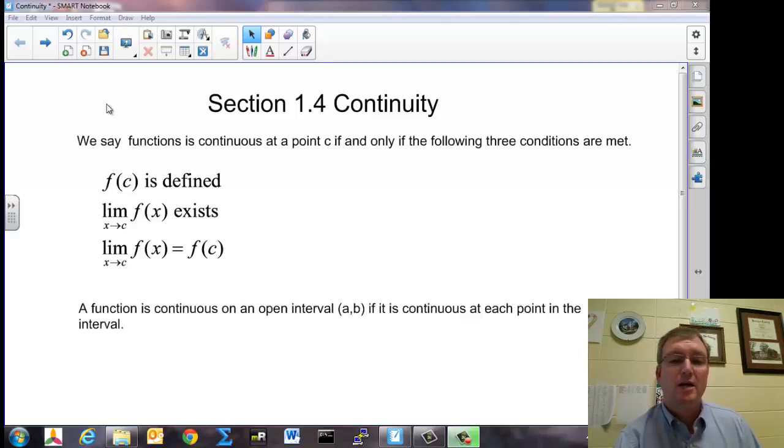Today we're going to talk about continuity, which is a very important concept in calculus for the remainder of the course. And I want you to think about the root of continuity, which is continue or continuous. We've all been around someone that talks continuously. It seems to go on and on forever. There's never a break. There's never anything happening that's unexpected. That's what we think of when we think in the real world outside of math.